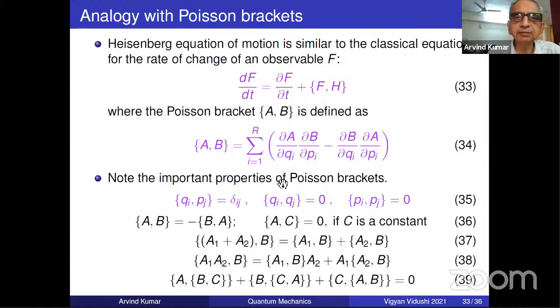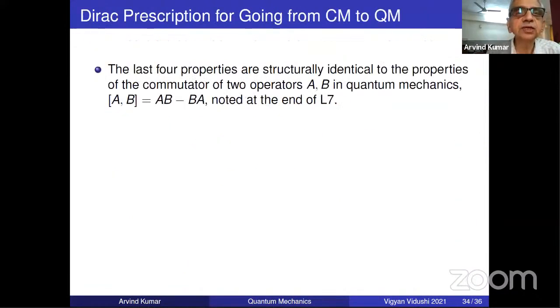Just put a, b, and b, a, and you'll find a negative sign. And if c is a constant, it is 0. And if you have 2, this thing just follows from simple properties of partial differentiation and so on. So these are the properties, and this is again an interesting property. So this is classical physics. Now what happens to quantum